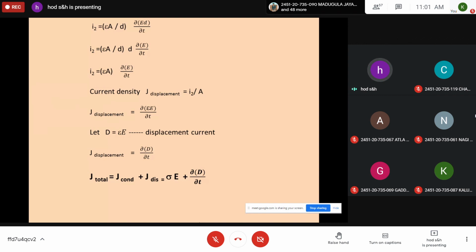So in Maxwell's equation 4, you have del cross B is equal to mu naught J. That J should be replaced with the J total because it is a combination of both conduction current and displacement current. So Maxwell's fourth equation can be modified. You should modify Maxwell's fourth equation in the next class. Then the plane electromagnetic wave equation you should derive. And finally, you have one more point, that is point A.